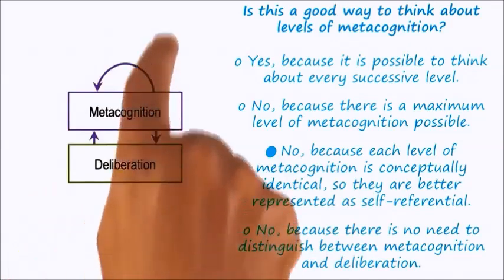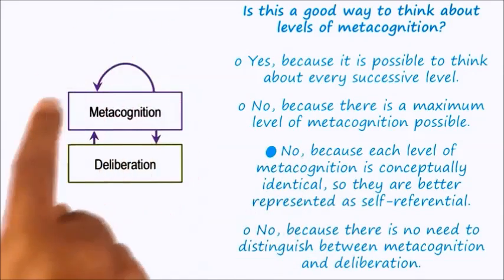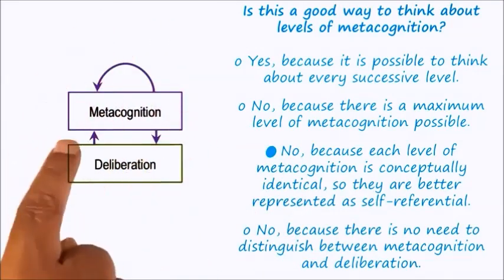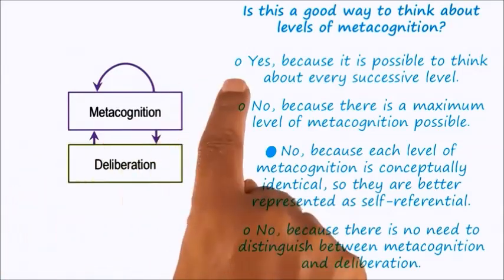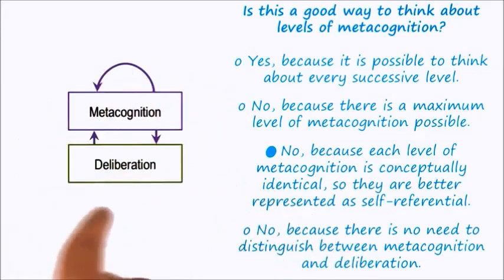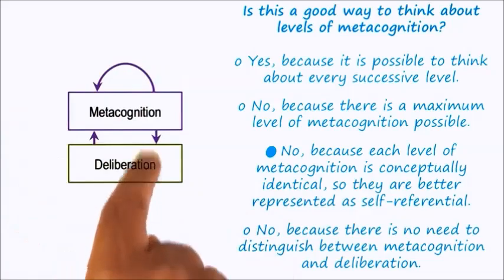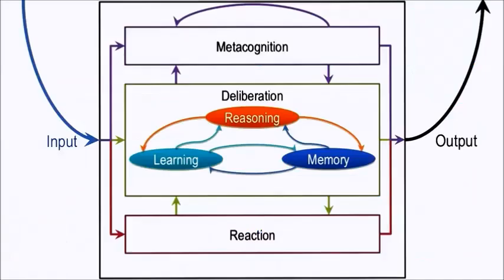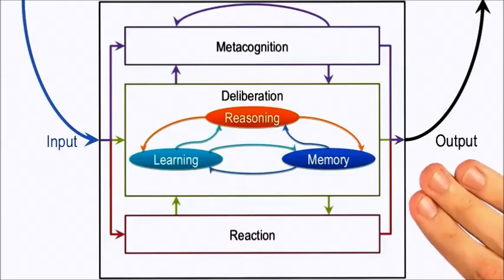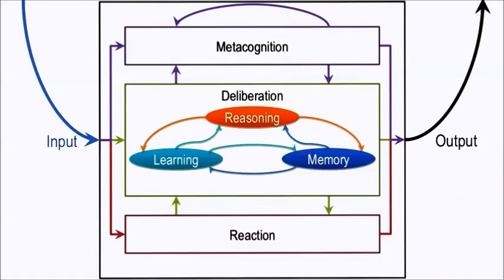So AI agents don't need multiple levels of metacognition because metacognition can reason over itself recursively. In fact, current theories of metacognition all talk about this kind of two-layered system between deliberation and metacognition. So meta-reasoning can be very difficult to talk about because it's circular, so it's often unclear what exactly we're talking about at a given time. So to try to make this process more explicit, let's take an example.